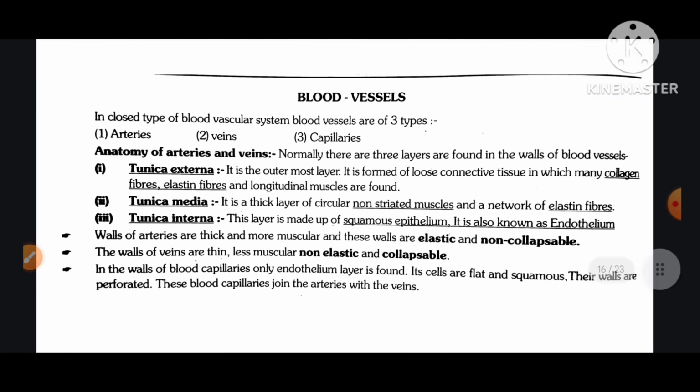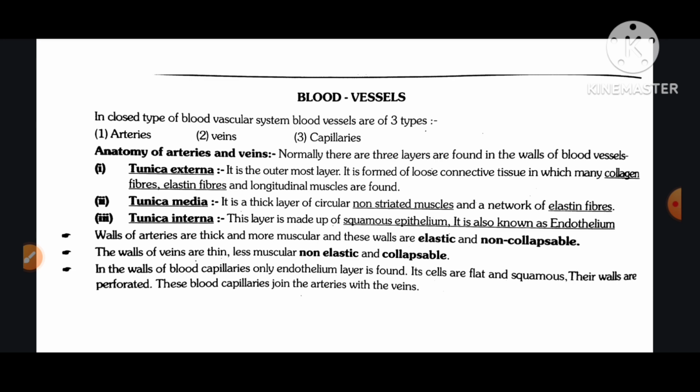Blood vessels. In closed type of blood vascular system, blood vessels are of three types: arteries, veins, capillaries. Anatomy of arteries and veins. Normally three layers are found in the walls of blood vessels. Number first, tunica externa. It is the outermost layer, formed of loose connective tissue in which many collagen fibers, elastin fibers, and longitudinal muscles are found. Number second, tunica media. It is a thick layer of circular, non-striated muscles and a network of elastin fibers. Number third, tunica interna. This layer is made up of squamous epithelium. It is also known as endothelium.